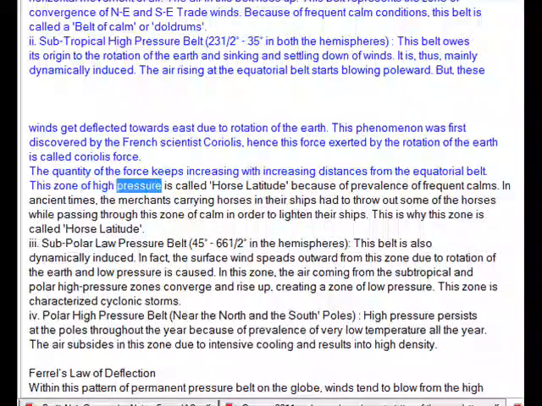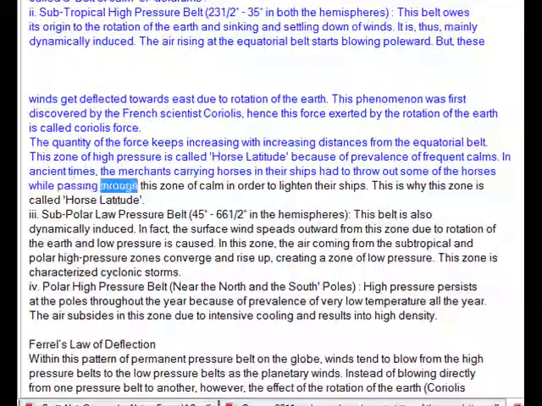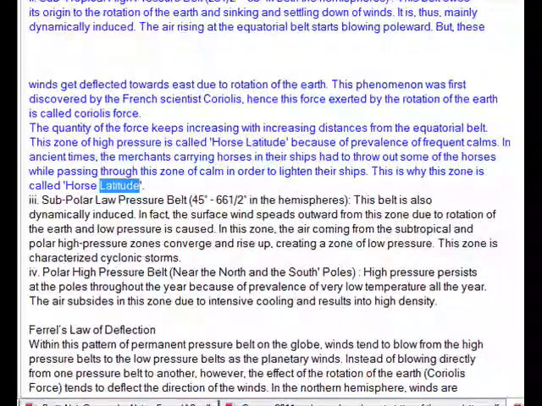This zone of high pressure is called horse latitude because of the prevalence of frequent calms. In ancient times, the merchants carrying horses in their ships had to throw out some of the horses while passing through this zone of calm in order to lighten their ships. This is why this zone is called horse latitude.